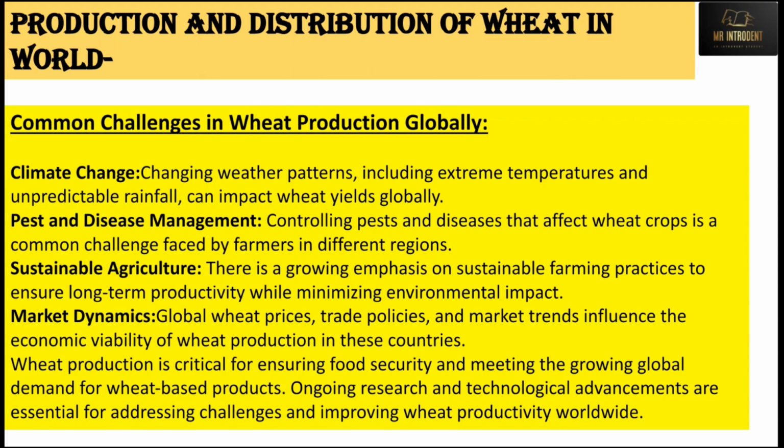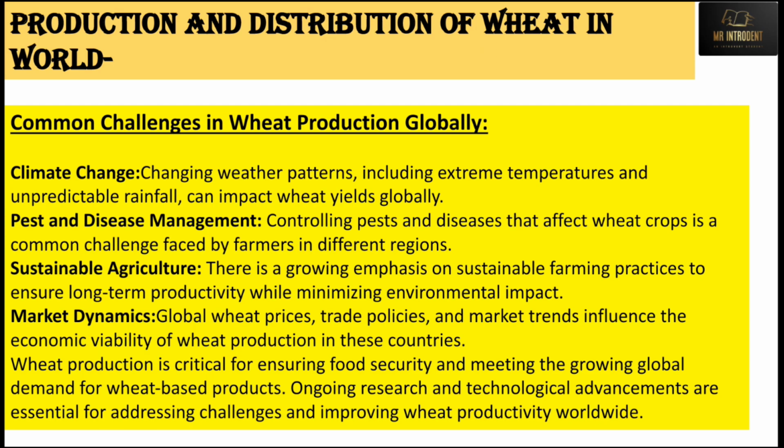Now we'll move to the common challenges in wheat production globally. See, climate change. We know climate change affects the production of wheat very much, because if the climate is at any of the extremes, if it is extreme cold, if it is extreme hot, then it is going to affect the patterns of wheat growth or the patterns of how agriculture is done. Overall everything will change, so it affects wheat production globally.